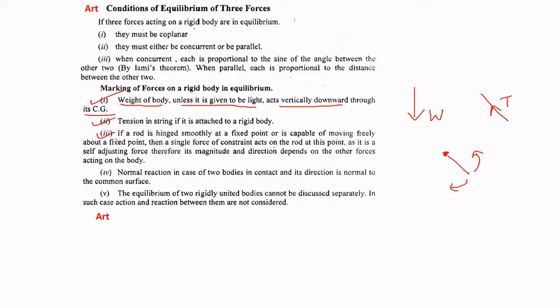Then a single force of constant acts on the rod at this point, as it is a self-adjusting force. Therefore, its magnitude and direction depend on the other forces acting on the body. So at this hinge, the reaction will be as much as needed, and the direction of that reaction will be arbitrary. It will depend on how the other two forces are acting.